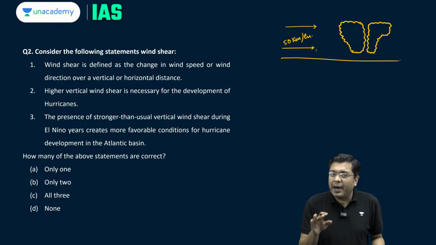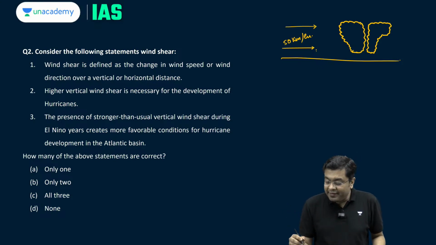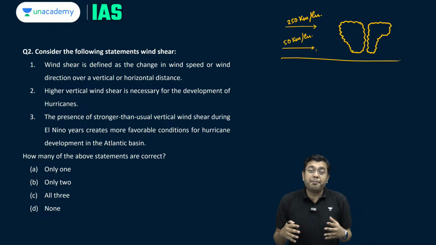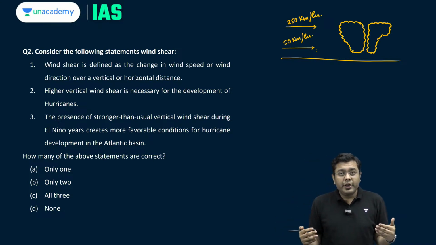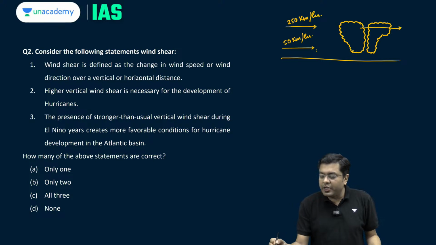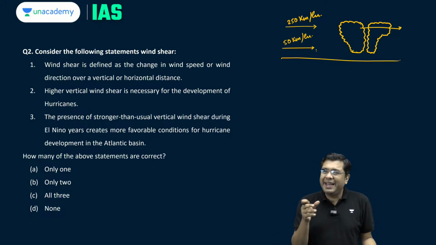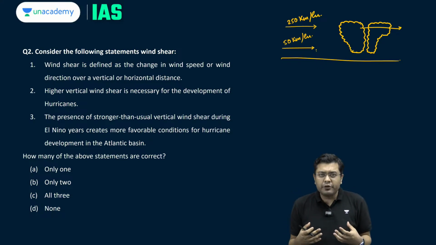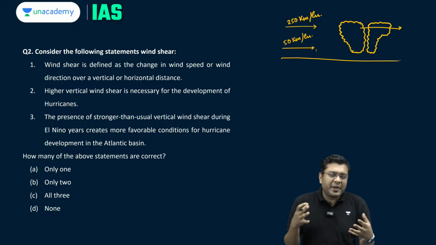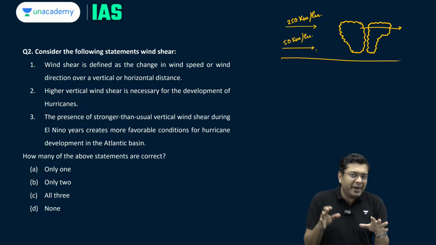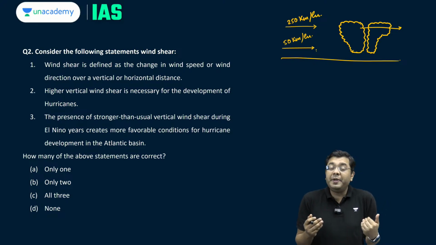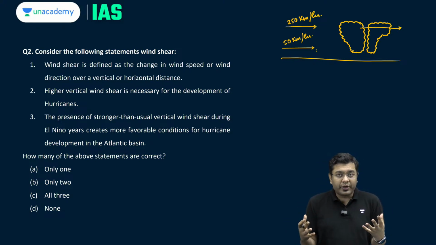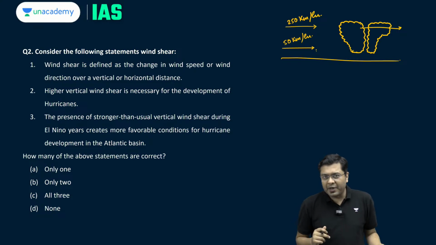Now, in case the upper wind velocity is very high, let's suppose it is 250 km per hour, then will you ever experience the development of these thick cumulonimbus clouds? No, these winds will carry away all the cloud formation. There won't be any latent heat of condensation accumulated to further intensify the region of the tropical cyclone. So the entire tropical cyclone will dissipate. The region might receive rainfall, but it won't be a development of a tropical cyclone in totality. That is where this concept comes into place.